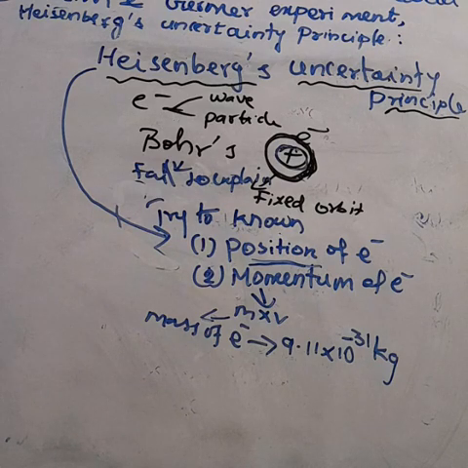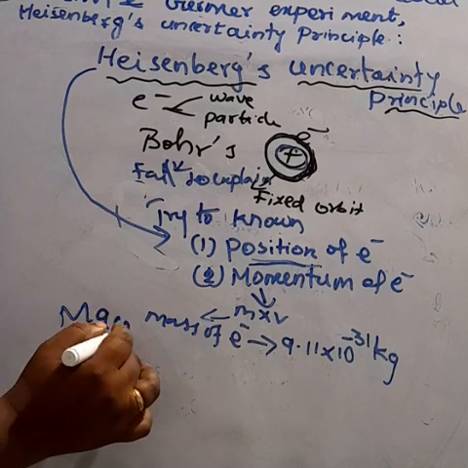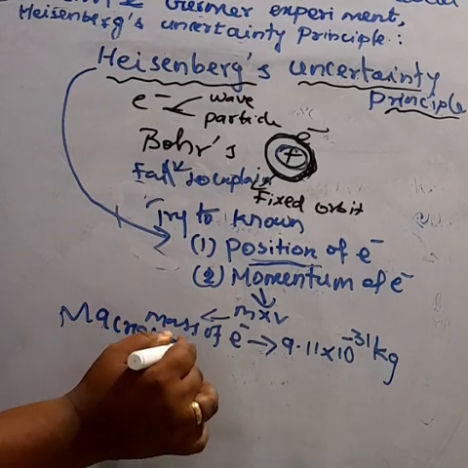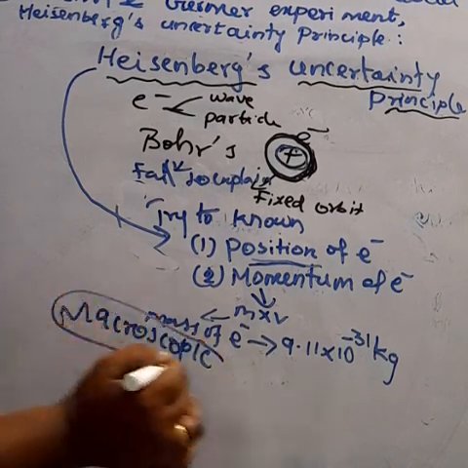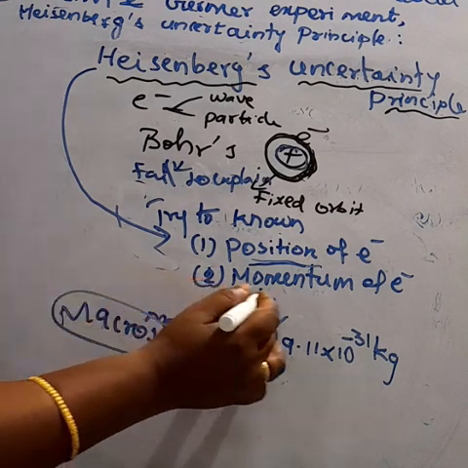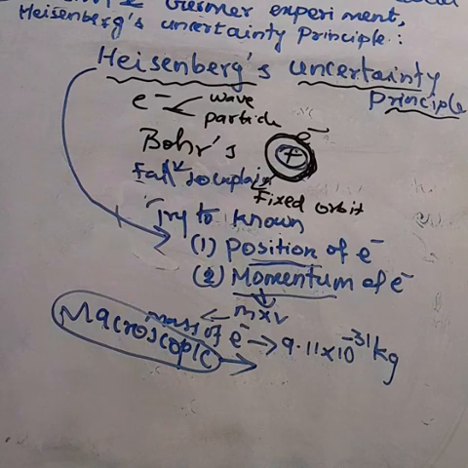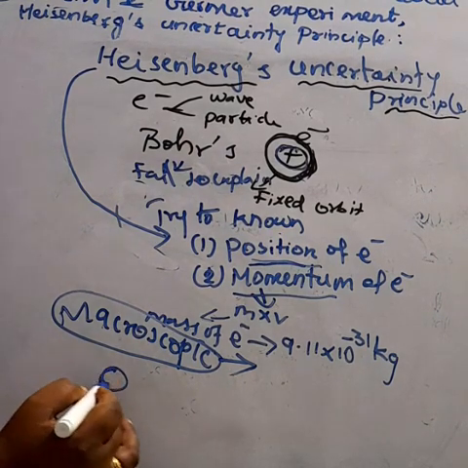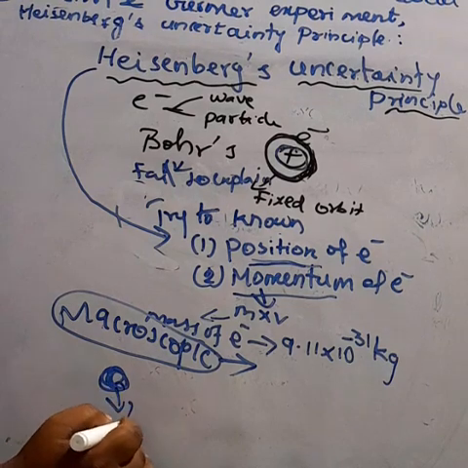But in the case of a macroscopic particle, we can easily find the position and momentum. Momentum is M into V, mass and velocity. For example, if we are throwing a ball, we know the mass of the ball.